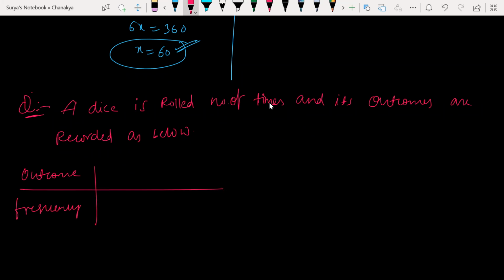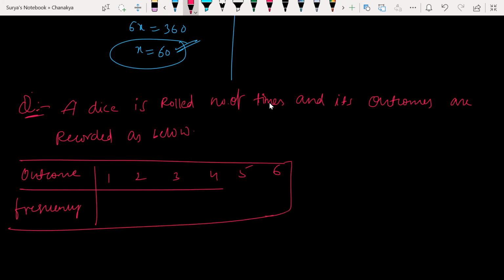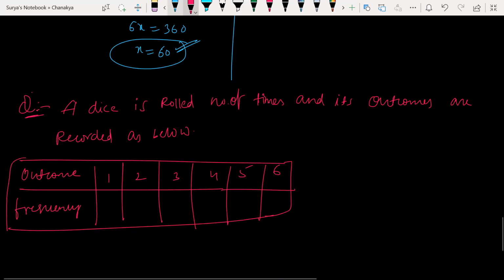So look at this here: 1, 2, 3, 4, 5, 6. Till 6 he has given. So 35, this is 45, 50.